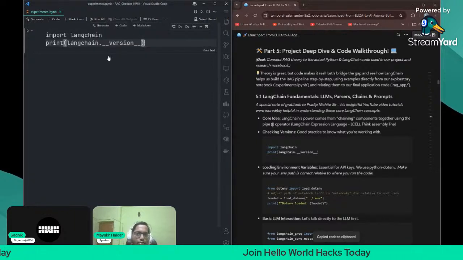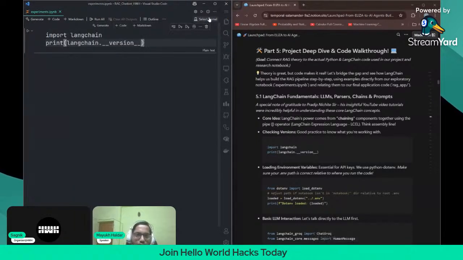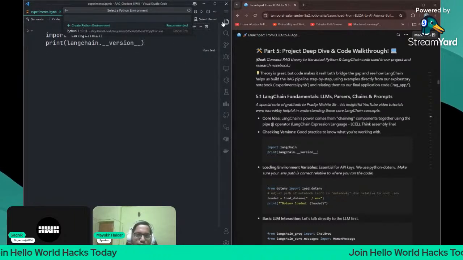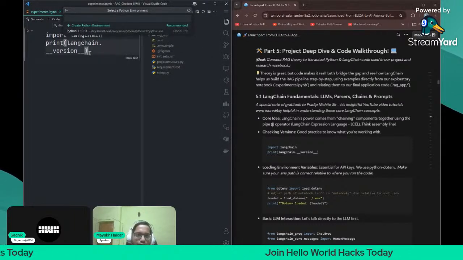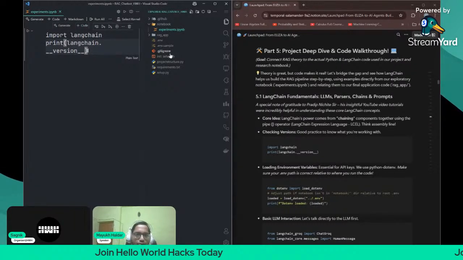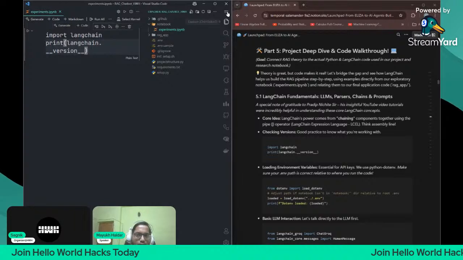Before that, we have to select the kernel. Python environments. I think the environment is not created. No issues, we are going to create the environment right now. For that, we are going to run this init_setup.sh.